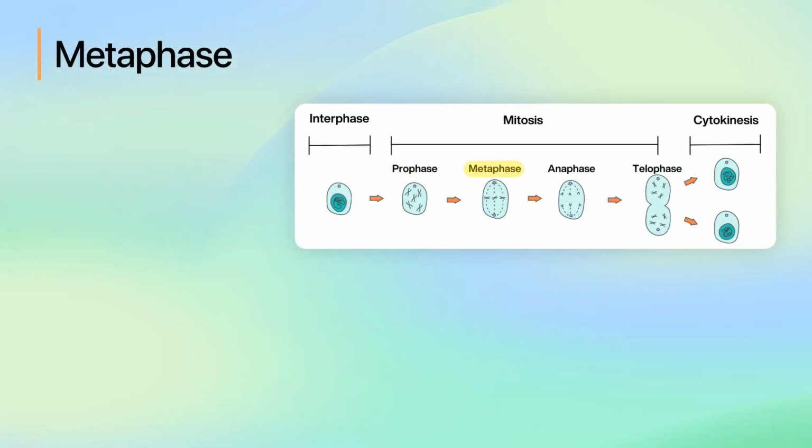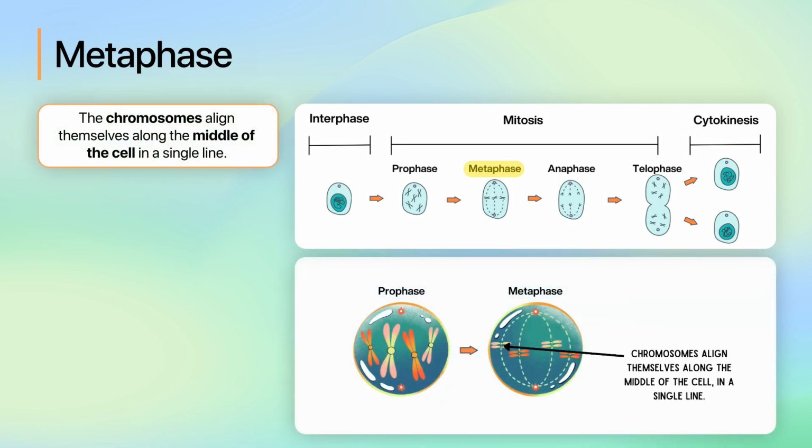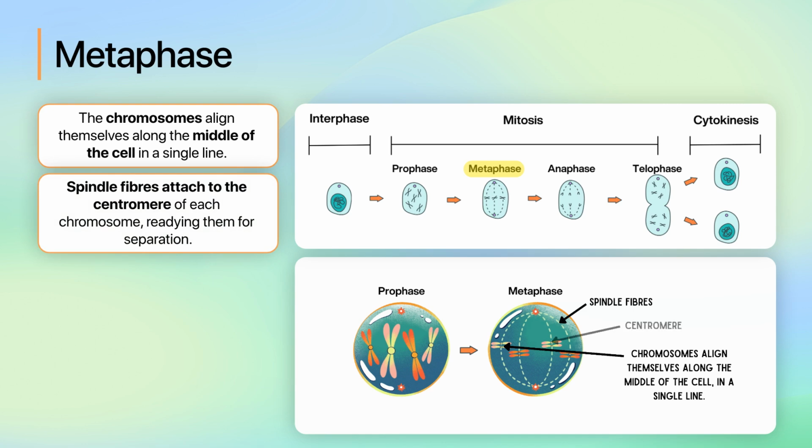The second stage of mitosis is the metaphase. In this stage, the chromosomes align themselves along the middle of the cell in a single line. Then the spindle fibers attach to the centromere of each chromosome, readying them for separation.